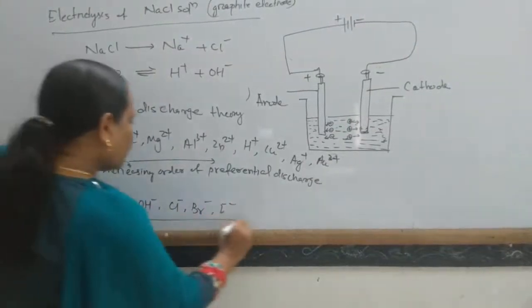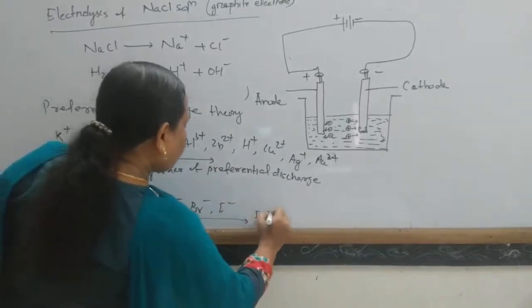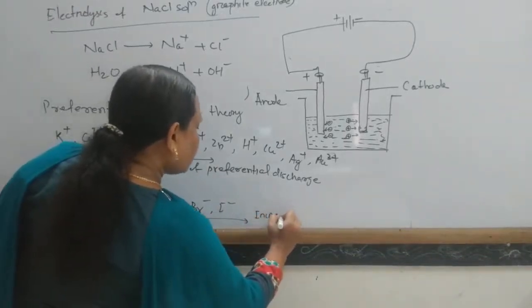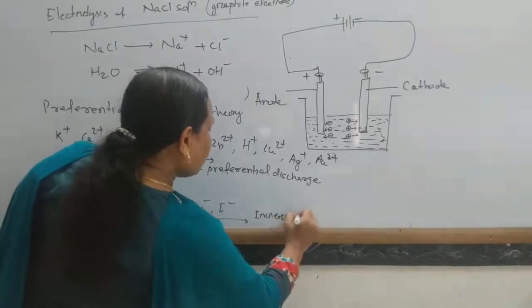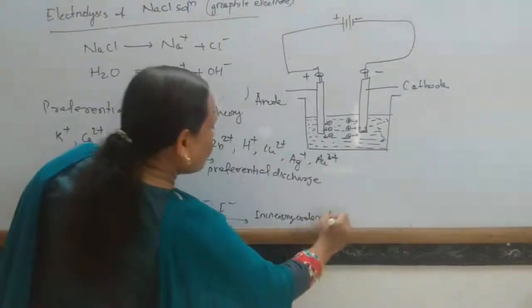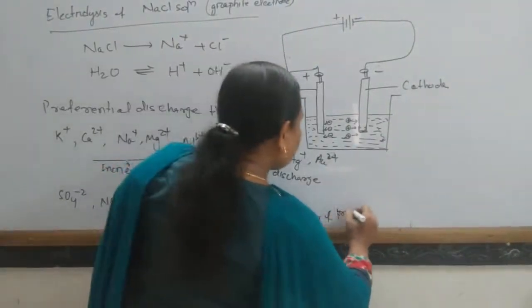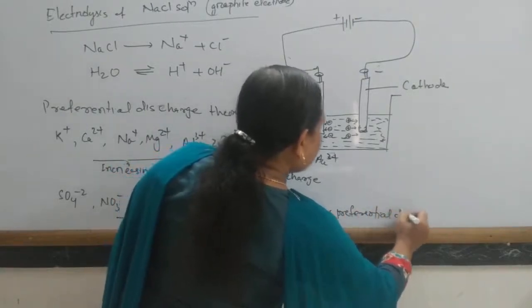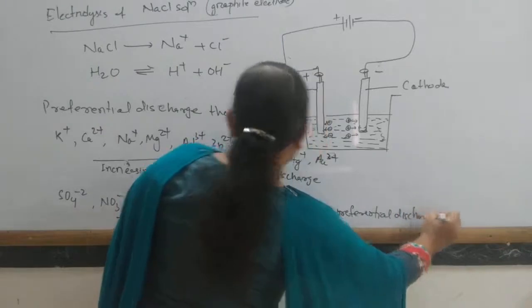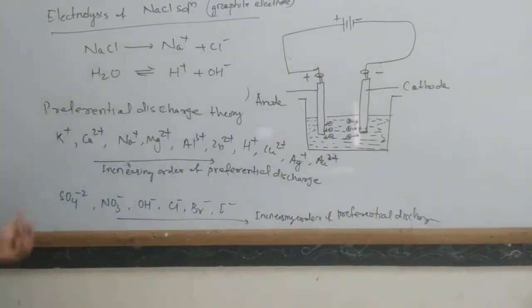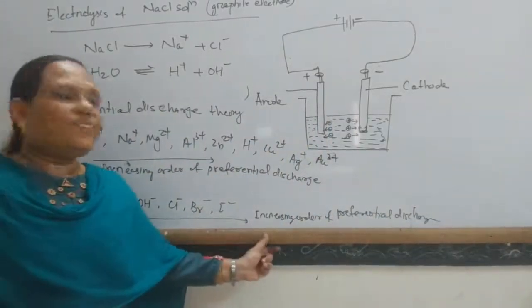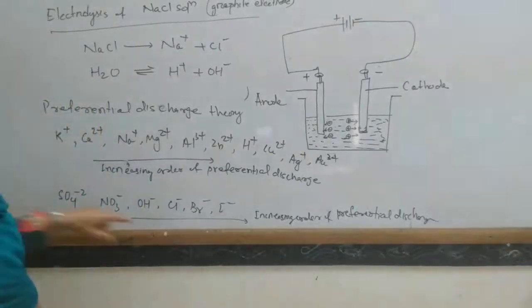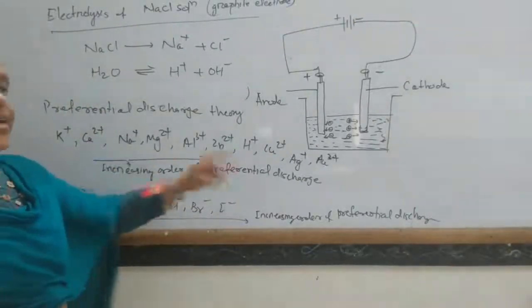This is the increasing order of preferential discharge. Okay, so this is the increasing order of preferential discharge for anions, and this is for cations.